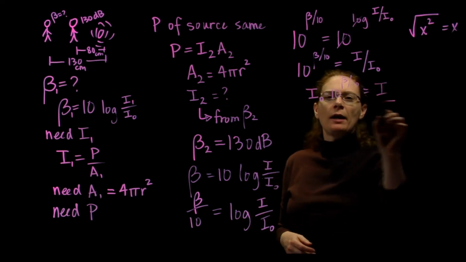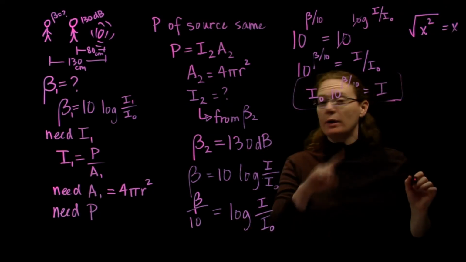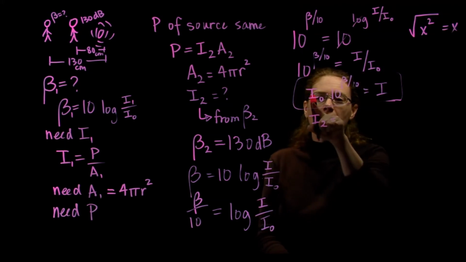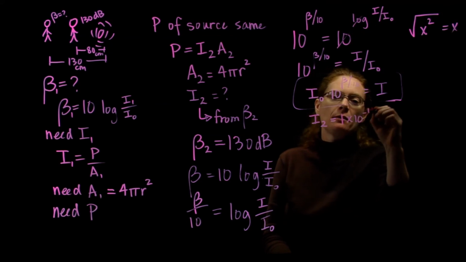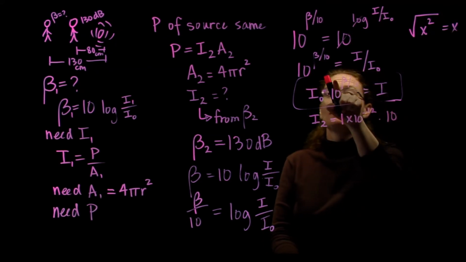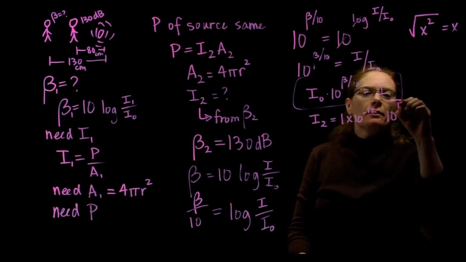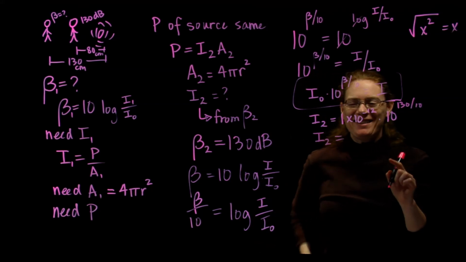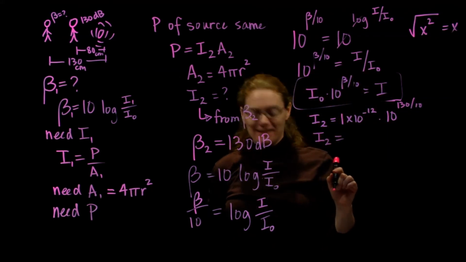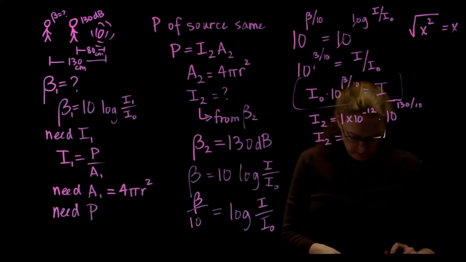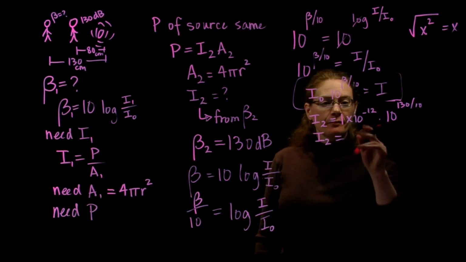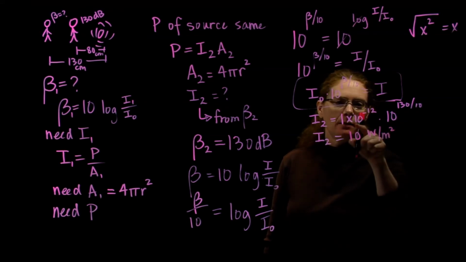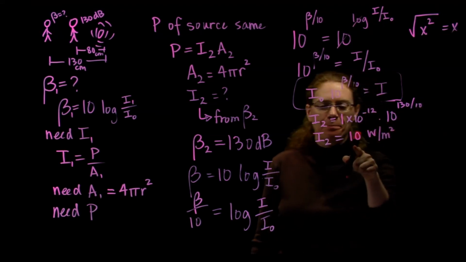Okay, so now I can get my intensity knowing my intensity level. In this case, intensity 2 is I naught, that's a constant, 1 times 10 to the minus 12, times 10 to the intensity level, which was 130 over 10. So that's my intensity at distance 80 centimeters. And when I do that, what do I get? That should get me 10 watts per meter squared. Yep. That makes sense. 10 to the negative 12 times 10 to the 13 is 10 to the 1.